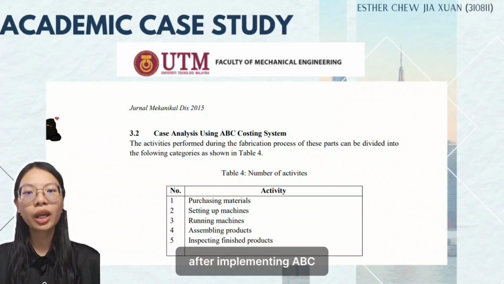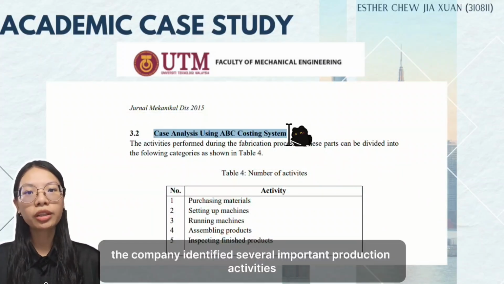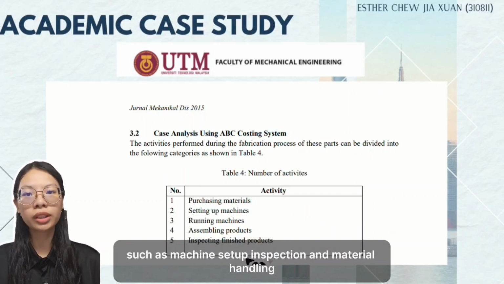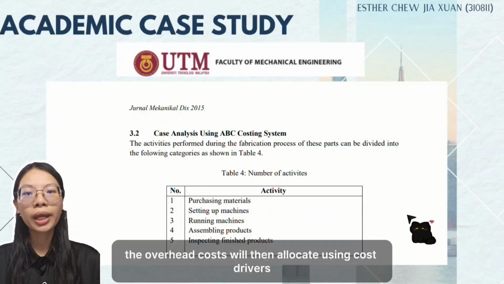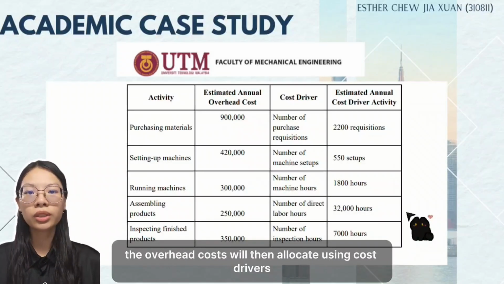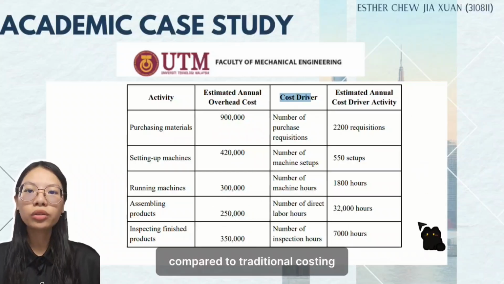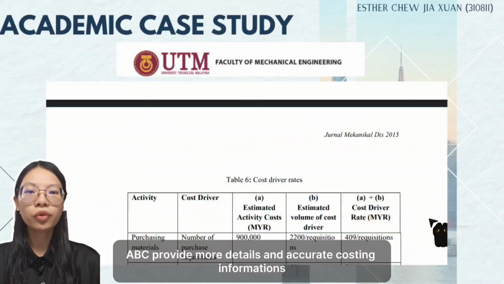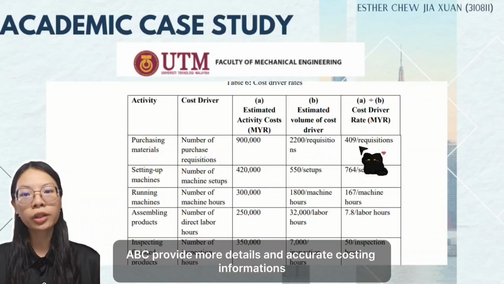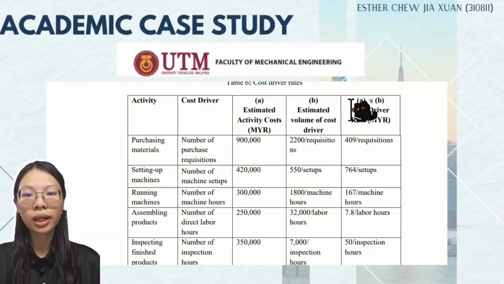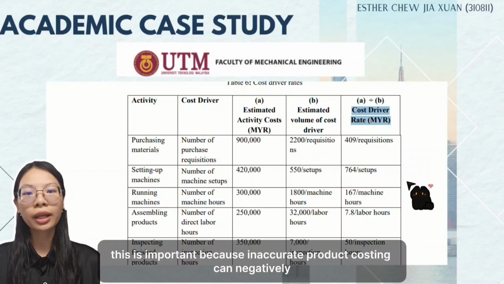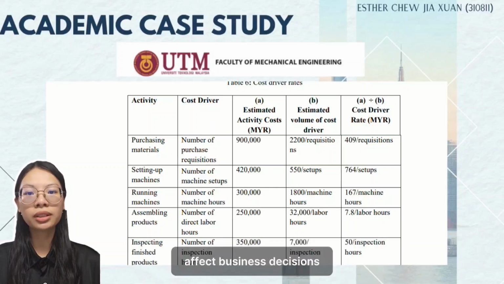After implementing ABC, the company identified several important production activities such as machine setup, inspection, and material handling. The overhead costs were then allocated using cost drivers based on the actual activity usage. Compared to traditional costing, ABC provides more detailed and accurate costing information. This is important because inaccurate product costing can negatively affect business decisions.